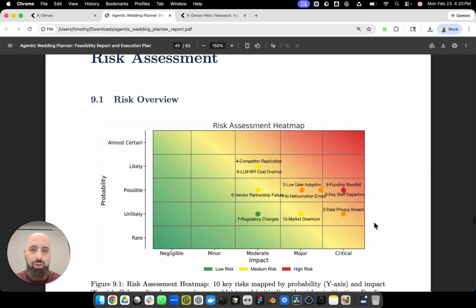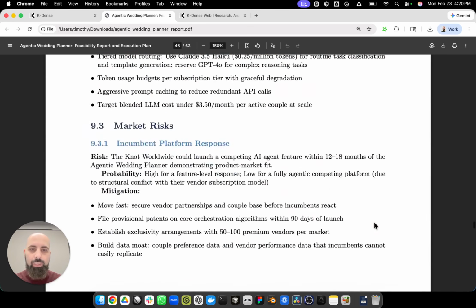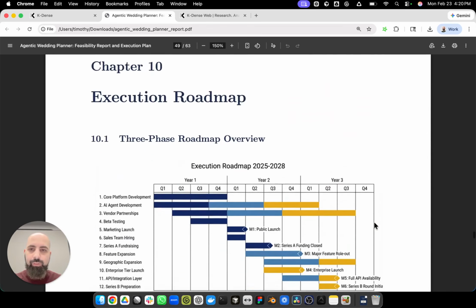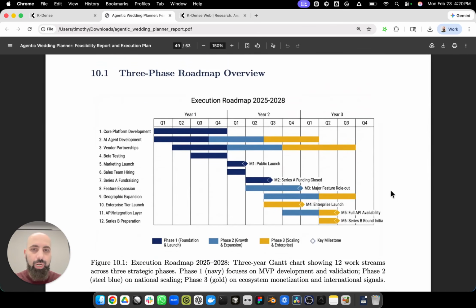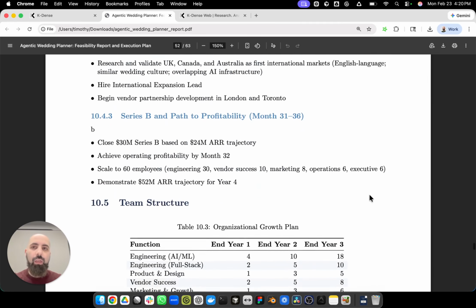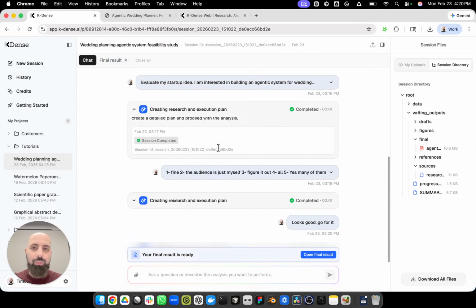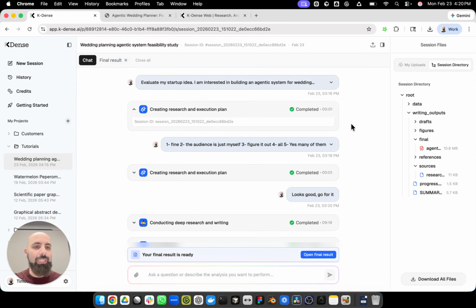So we're still at page 42 here. Risk assessment heat map. Interesting. Any other figures? Execution strategy. This is a timeline. Okay. Excellent. So this was a summary of how you can use Cadence Web to evaluate your startup idea.